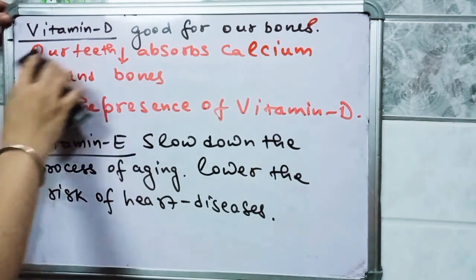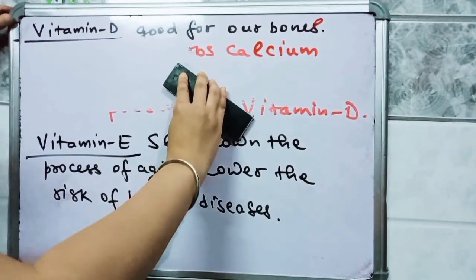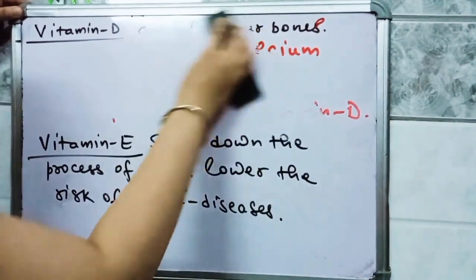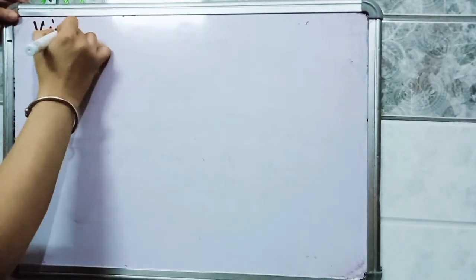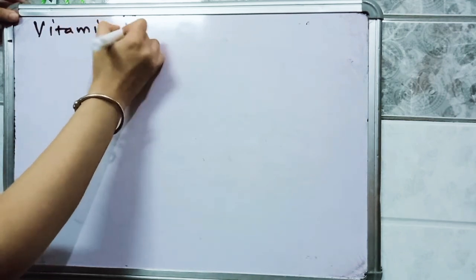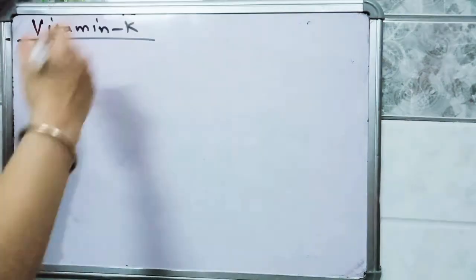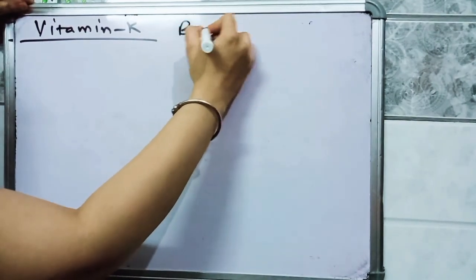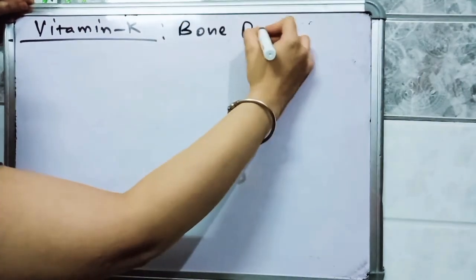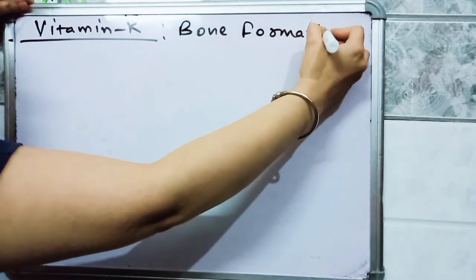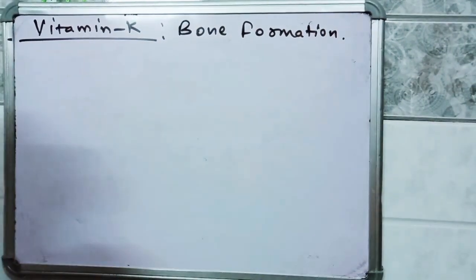Next vitamin is vitamin K. So what is the function of this vitamin K? This is helpful in bone formation. Vitamin K is helpful in formation of our bones.